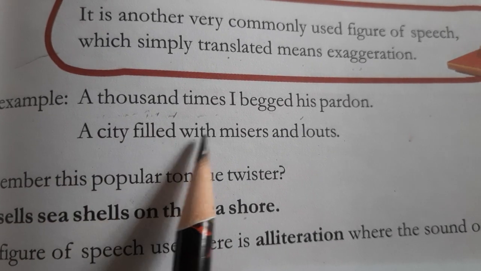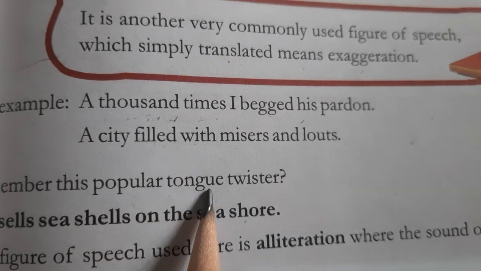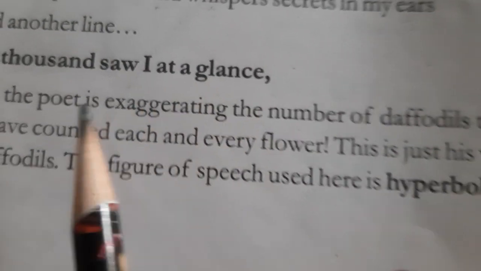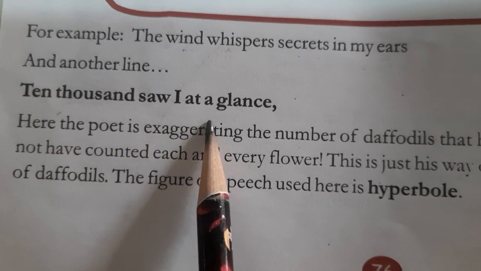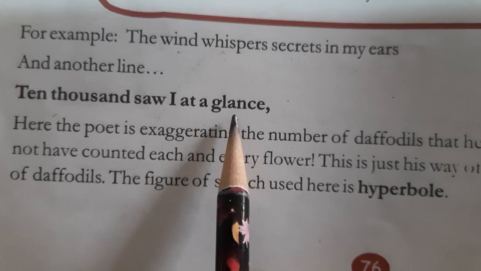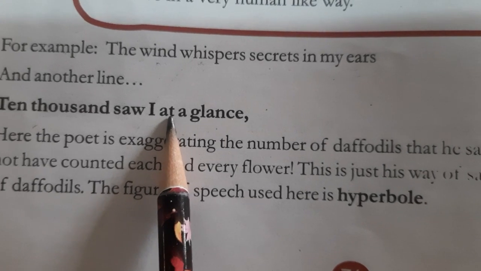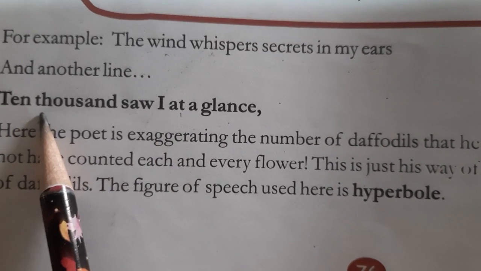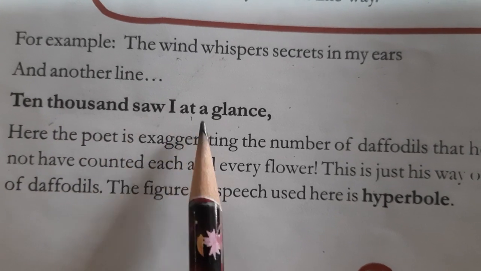A city filled with misers and louts. Remember, this is a popular tongue twister. Okay, this was a tongue twister. And for the hyperbole, let us go through one more example of exaggeration. 10,000 saw I at a glance. This has been taken from the poem Daffodils by William Wordsworth. So there the poet says that I happened to see 10,000 daffodils at a glance.